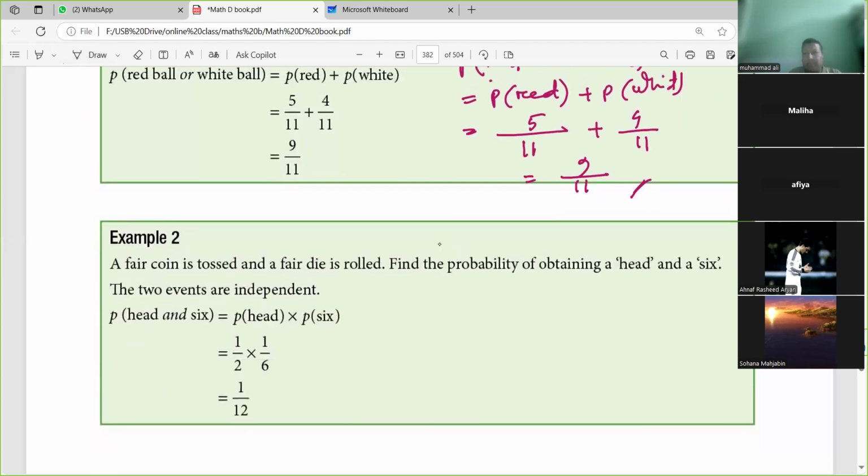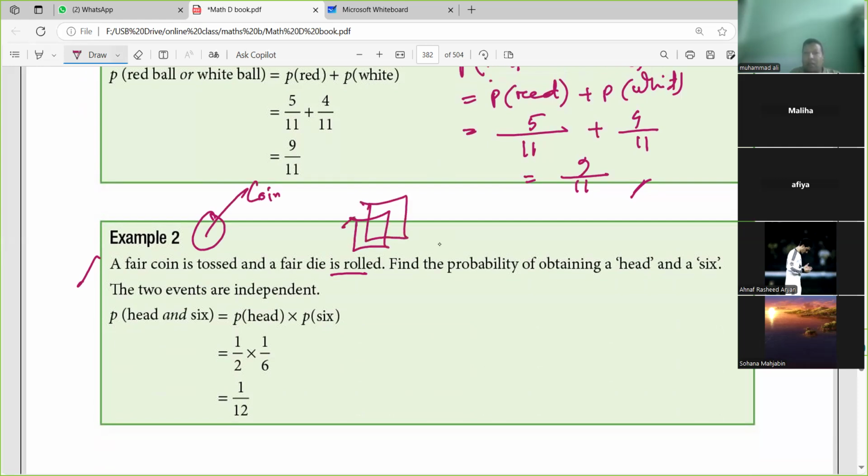The second one, see. A fair coin means the chances of everything coming are the same. A fair coin is tossed and a fair die is rolled. Die means this one. Find the probability of obtaining a head and a 6. Two events are independent: probability of head and probability of 6.